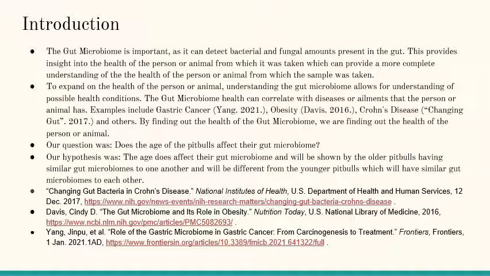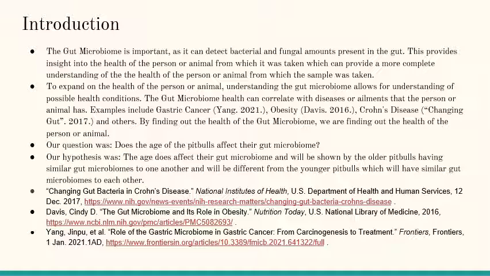So gut microbiome, as we said before, is important because it detects the bacteria and fungi amounts present in the gut, and they show the overall health of the person or animal which it was taken from, so they can understand how healthy the person or the animal is.